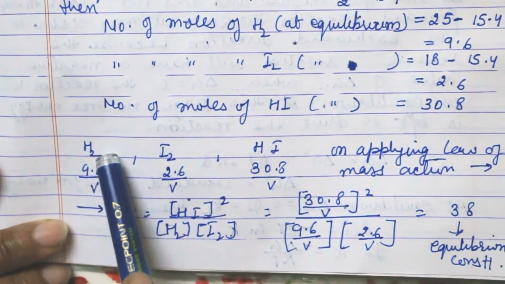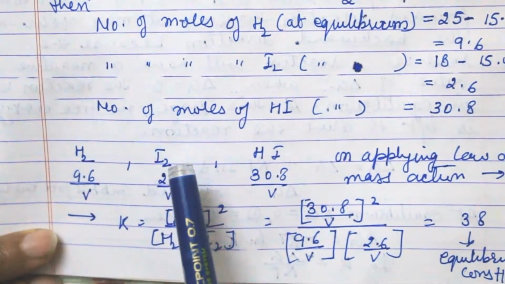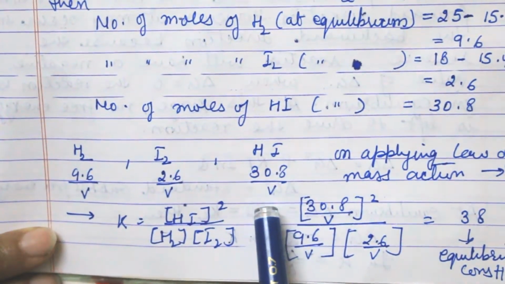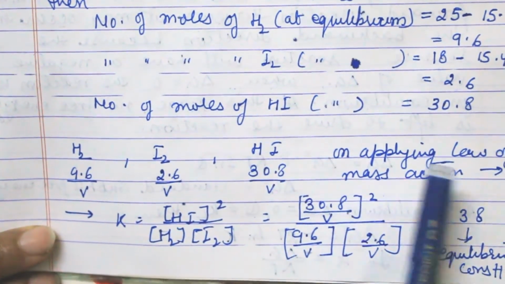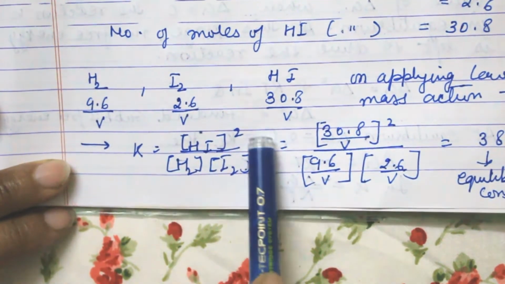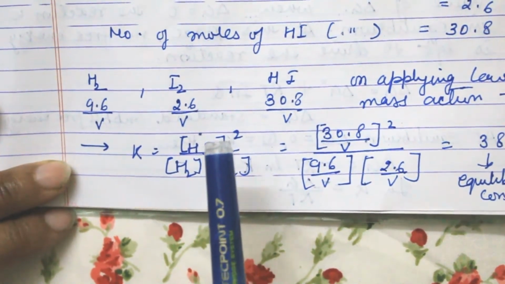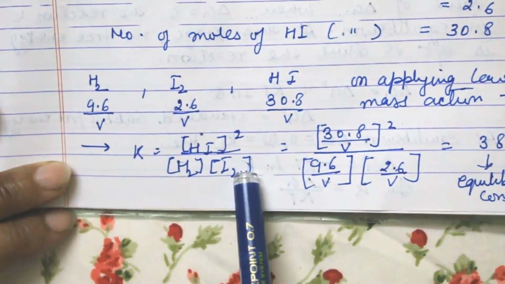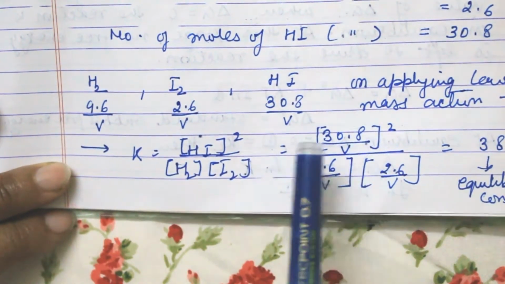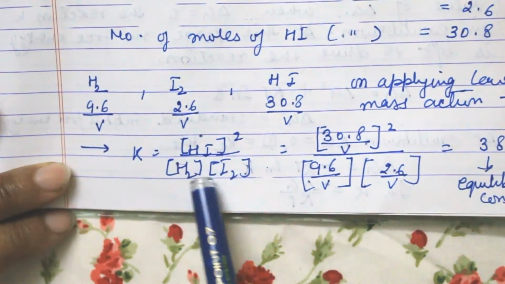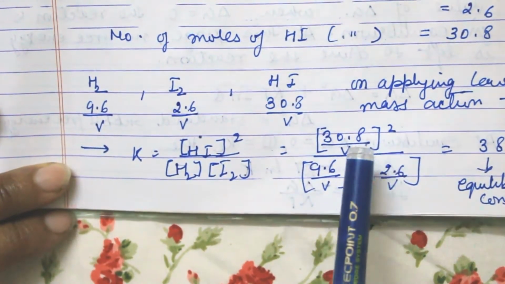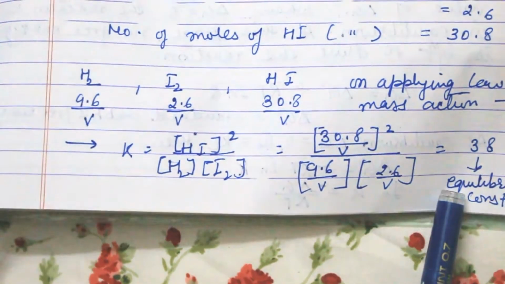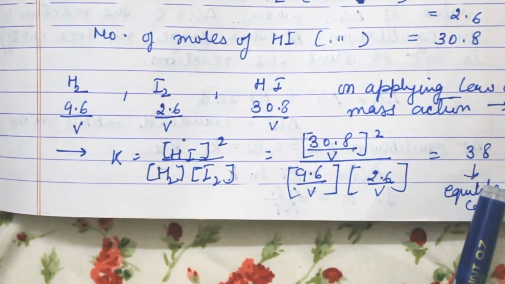So now 9.6 upon V is H2, 2.6 upon V is I2, and 30.8 upon V is HI. On applying law of mass action, we have this formula, because product is taken as the numerator and reactant as the denominator. Putting the values in the formula and evaluating, the answer is 38. The equilibrium constant is 38.